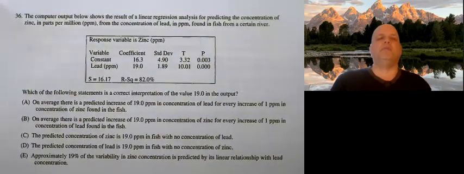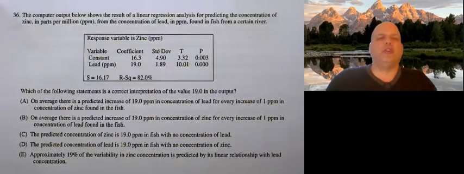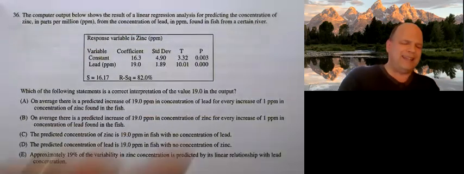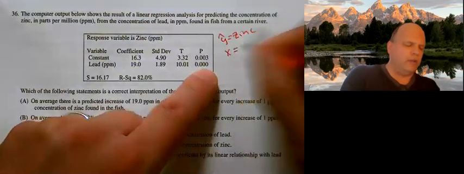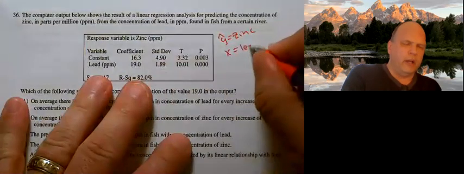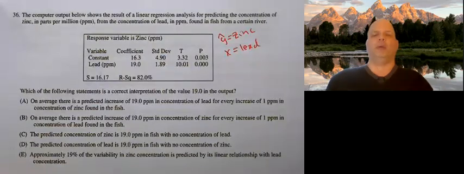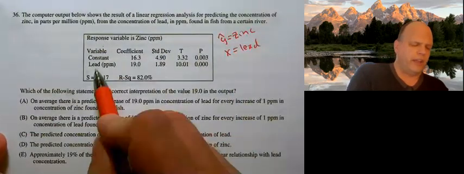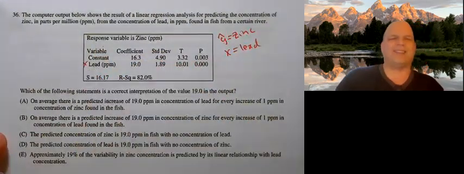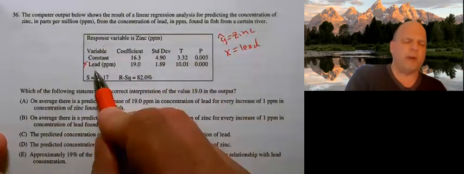All right, the computer output below shows the results of a linear regression analysis for predicting the concentration of zinc in parts per million from concentrations of lead. So we're predicting zinc. So y hat is zinc, from our x, which is lead. I got that from reading that part, but I can find it elsewhere, and I'll show you in just a moment. So my response variable is zinc. The other thing is, this is always my x, always. This line is my slope line, but this is my X variable.